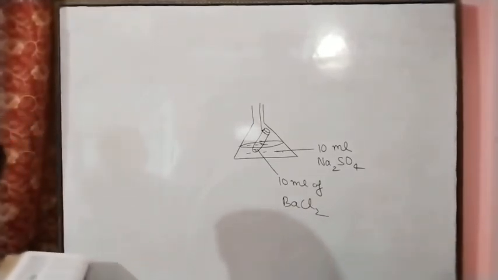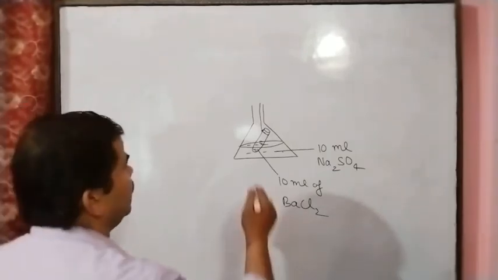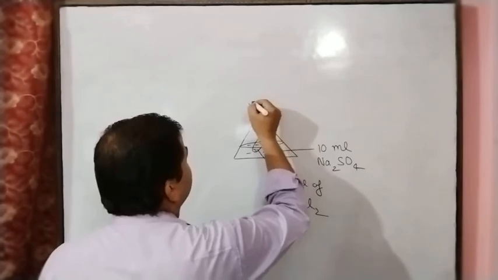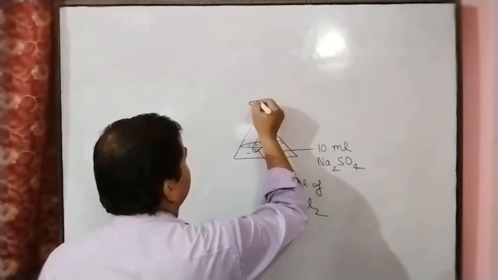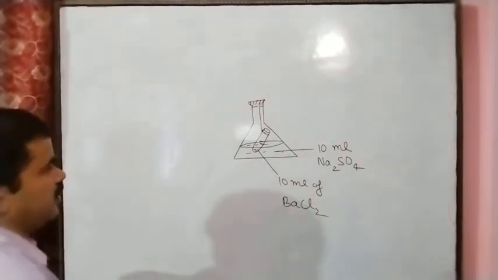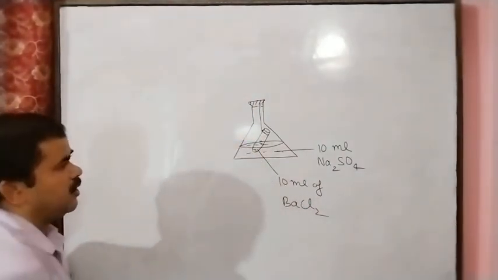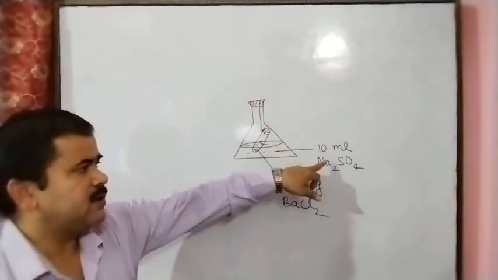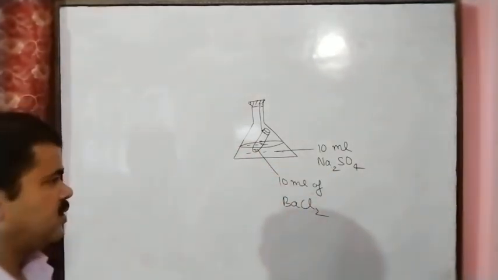And after this, here one cork. And here in the test tube 10 ml of the barium chloride solution, and in the conical flask 10 ml of the sodium sulfate solution.